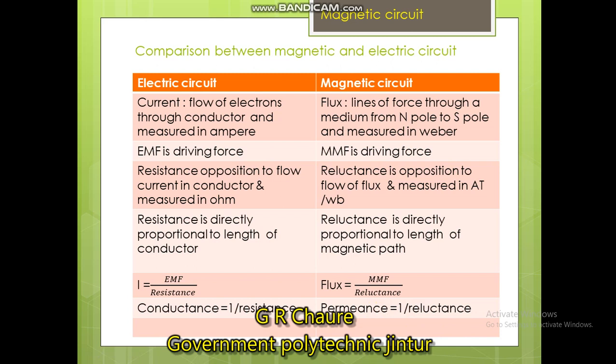Hence, we have discussed here the comparison between magnetic circuits and electrical circuits and the analogy between magnetic and electrical circuits.